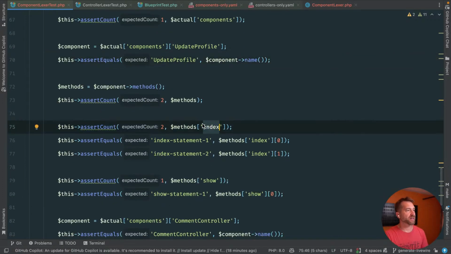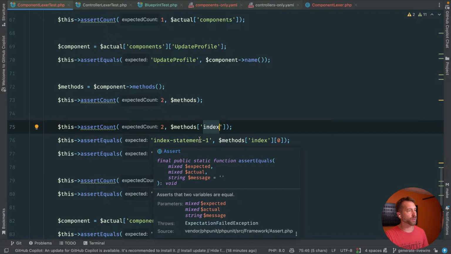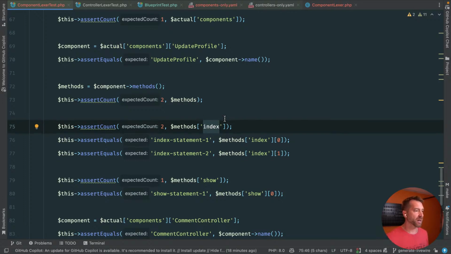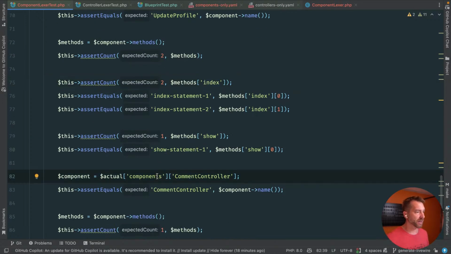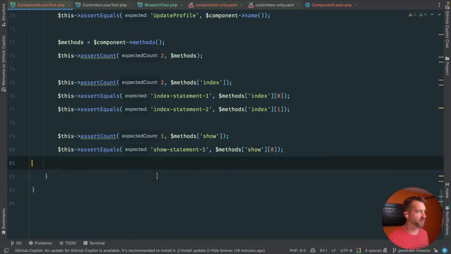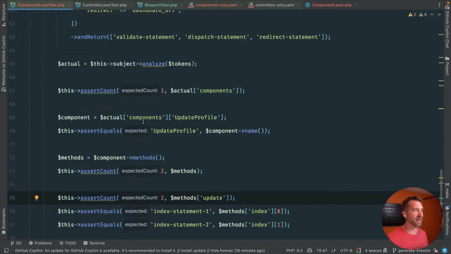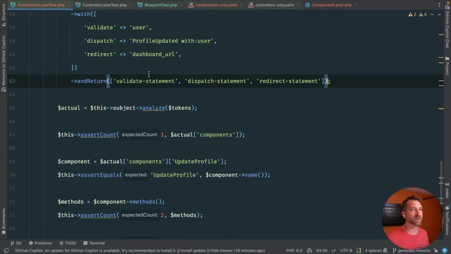So, expected count 2. Do you need to mount, or do we just give it properties? I don't know. This is kind of where we start to get into tomorrow's generation of stuff. Here's what I'm going to do: I'm going to get rid of the rest of this just to tighten things up. We do know that methods update will have these statements that we said, so let's just borrow those.